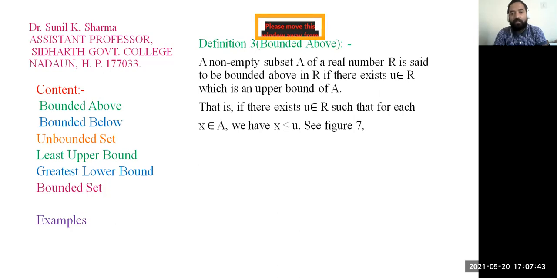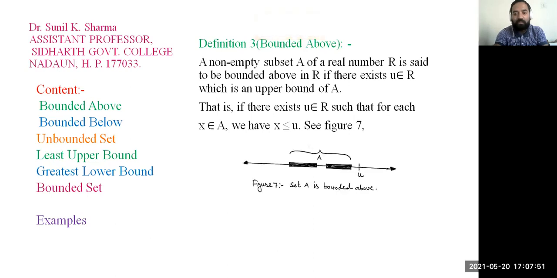That is, there exists U belongs to R such that for each x belongs to A, we have x is less than or equal to U. You can see in this figure that set A is bounded above because we have an upper bound of this set A. So how can we say this set is bounded above? We have to find an upper bound. If there is an upper bound, then we can say this set is bounded above.